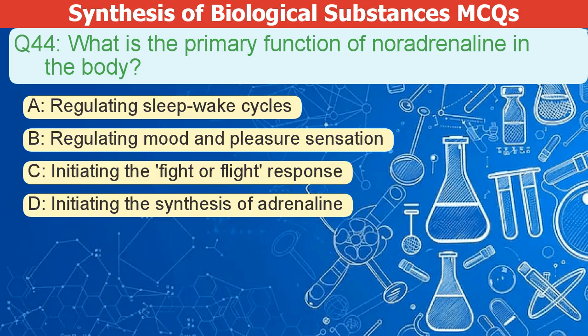What is the primary function of noradrenaline in the body? A. Regulating sleep-wake cycles. B. Regulating mood and pleasure sensation. C. Initiating the fight or flight response. D. Initiating the synthesis of adrenaline.